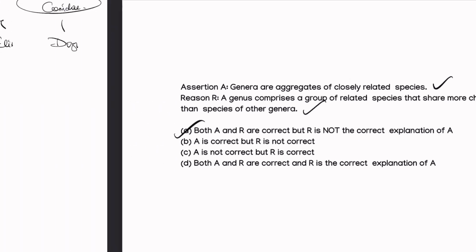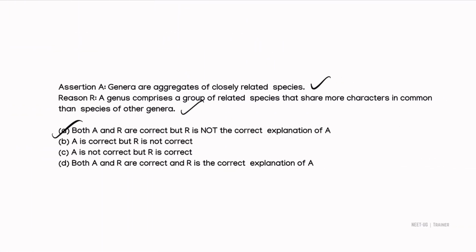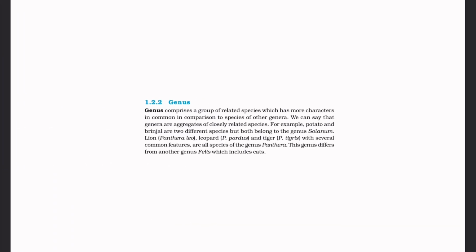This also comes from the basic fundamental principles of the taxonomic hierarchy, and the basic definition of genera. Let's see what lines he has given on the genus in the textbook. Genus comprises a group of related species which has more characters in common in comparison to species of other genera. That is the exact line given in the textbook. We can say that genera are aggregates of closely related species.